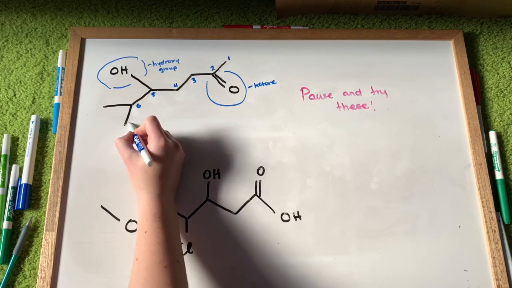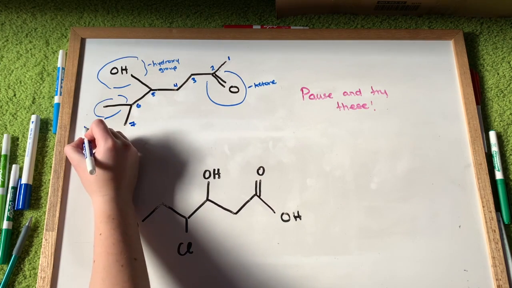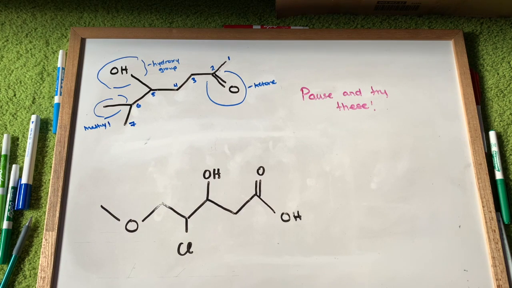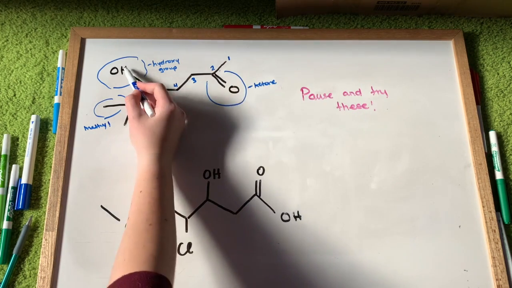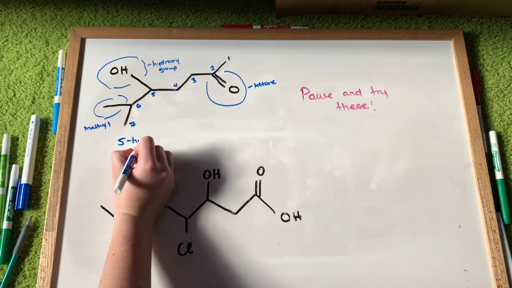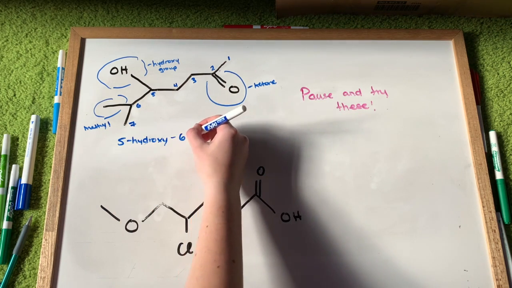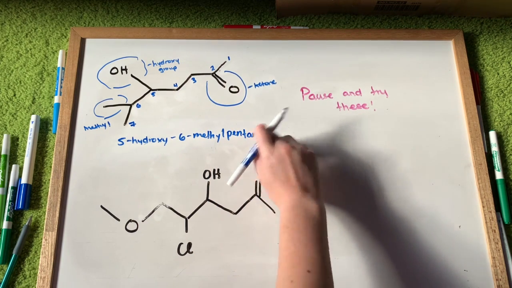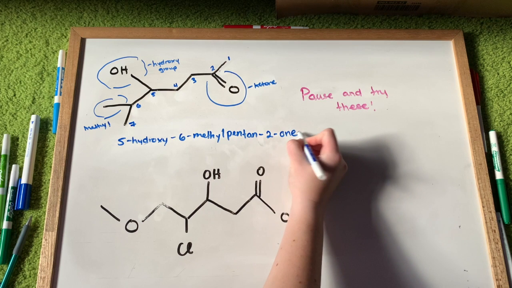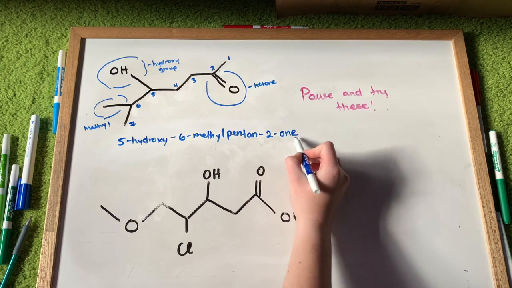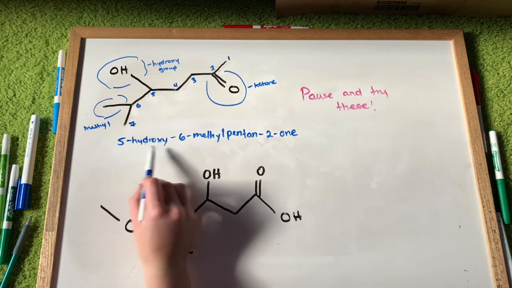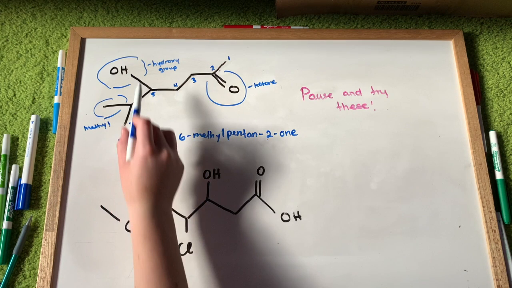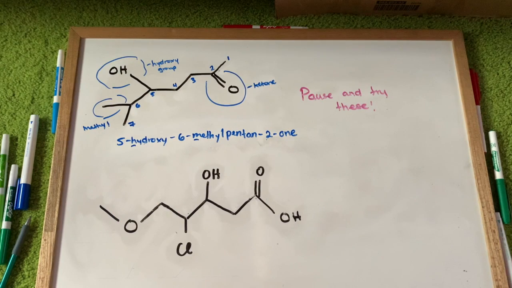Next we're going to number the carbon chain to give the ketone the lowest number, and then we're going to identify any other substituents that are present. So we have a methyl group here. Keep in mind alphabetical order and the numbering. It's going to be a 5-hydroxy because the hydroxy group is located on the 5th carbon. Then we have a 6-methyl because, again, the methyl group is located on the 6th carbon. And then we have a pentan-2-one. It's a pentan because it's a 7-carbon chain, and then the ketone is identified by the 2 and the one at the very end of the molecule's name. Notice that hydroxy goes before methyl because of alphabetical order.